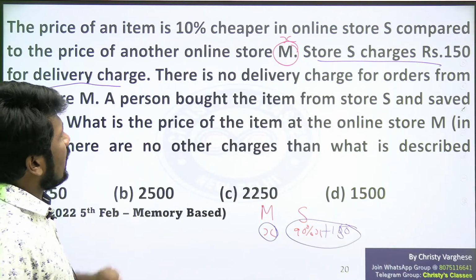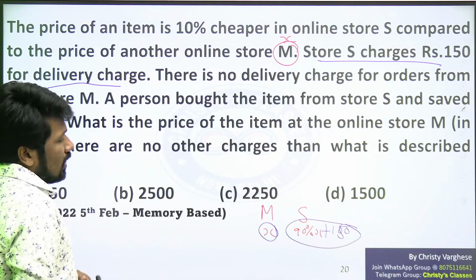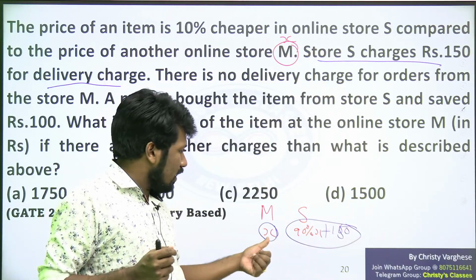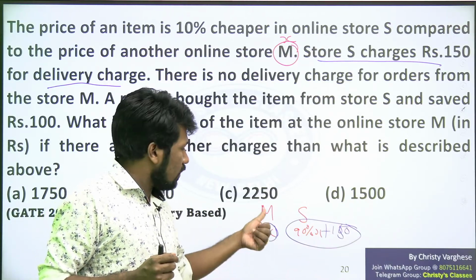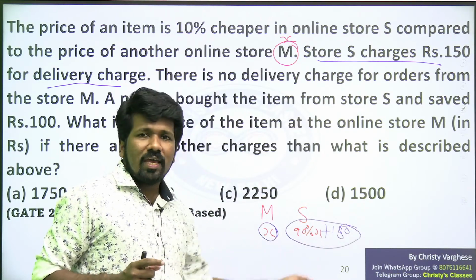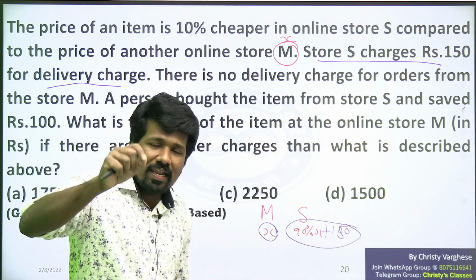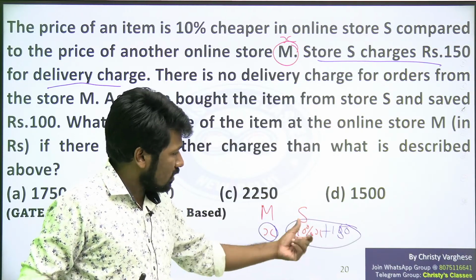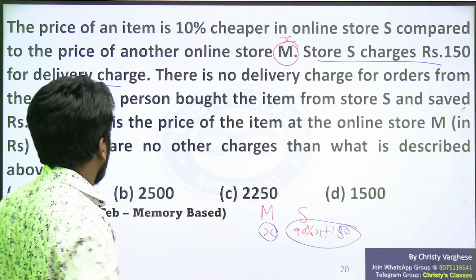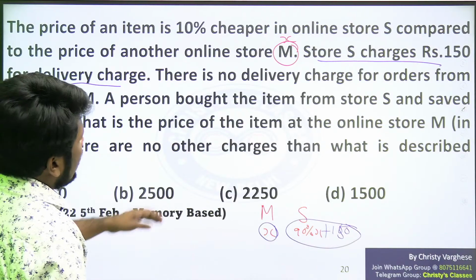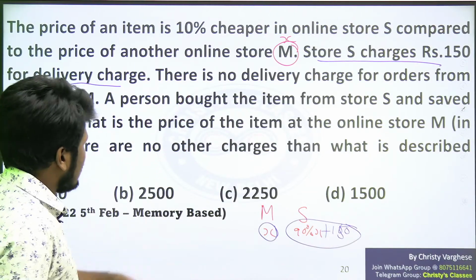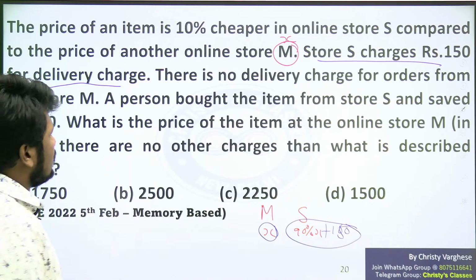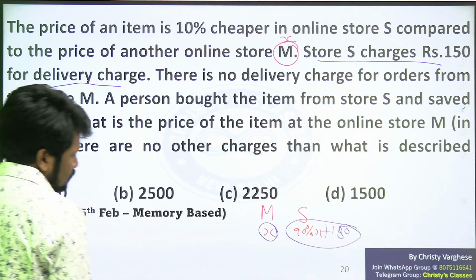A person bought the item from store S and saved rupees 100. Saved rupees 100 means what? Compared to buying from M, buying from S is 100 rupees less. The final amount of shop S, including delivery charge, will be 100 rupees less. What is the price of the item at online store M? So we have to find the value of X. Required unknown is X, if there are no other charges than what is described above.